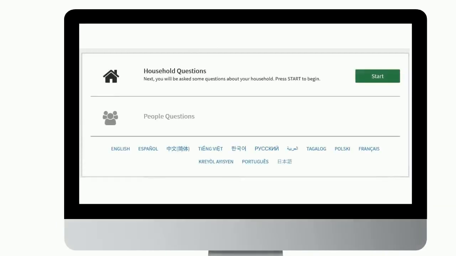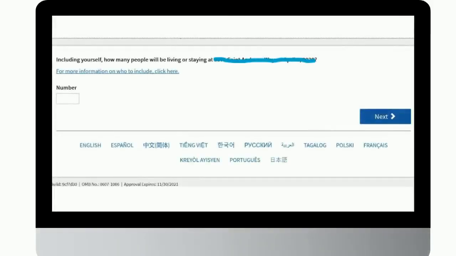Once you click Next, you will be directed to start the household questions, so please press Start. In this section, please type the number of individuals who you are living with at this address, including yourself. So, for example, if you are a single father with 3 children, you would enter the number 4. Once you are done, click Next.